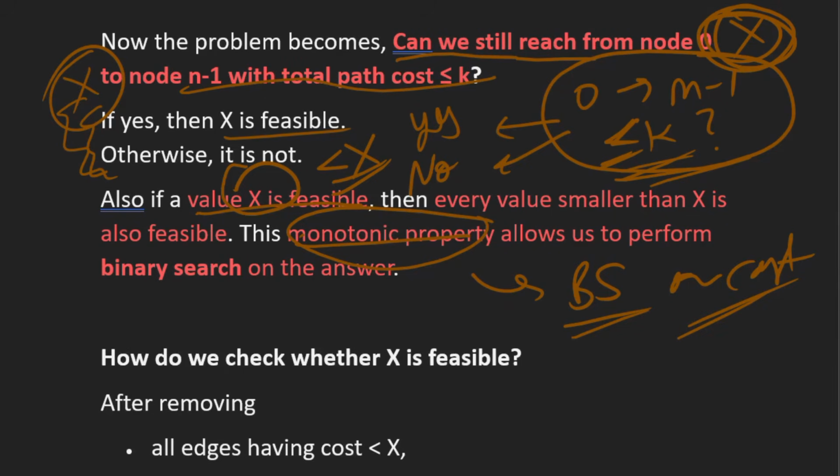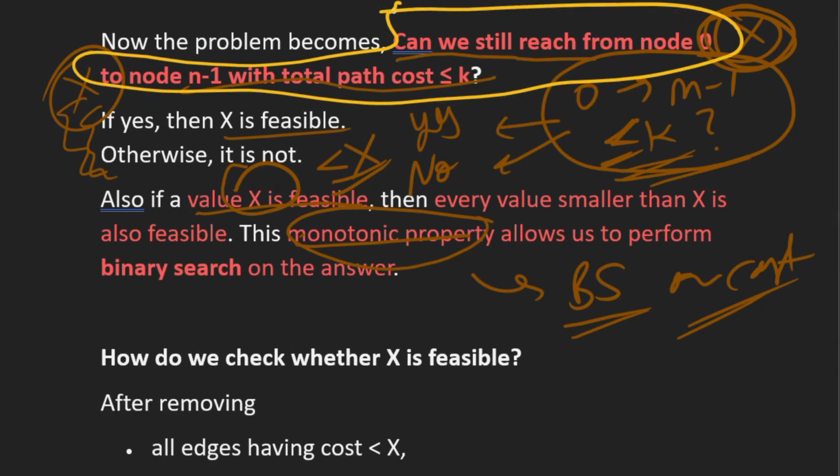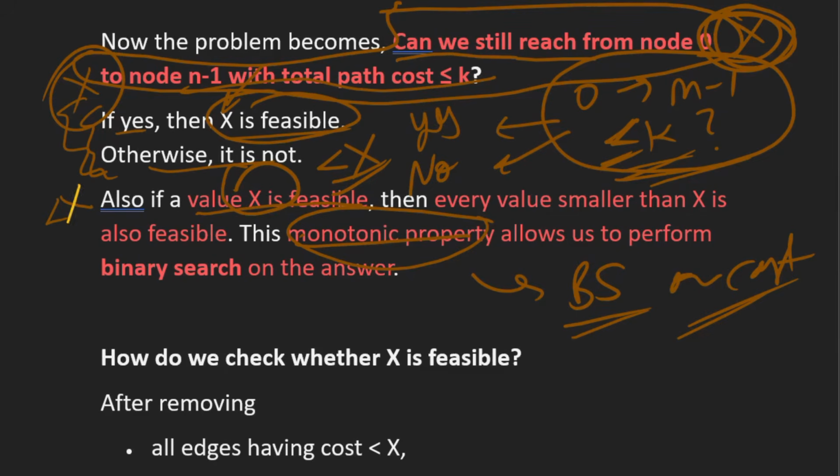First of all, we have converted our problem to this decision problem, which has two outputs, yes or no. And if our x is feasible, then all the costs lesser than x will also be feasible. That is a monotonic property, and it will help us apply binary search on our answer.